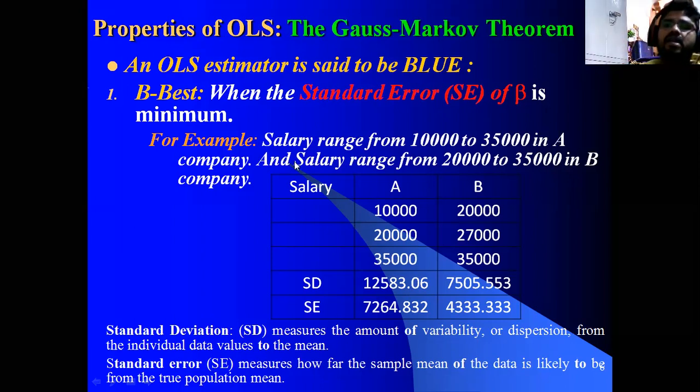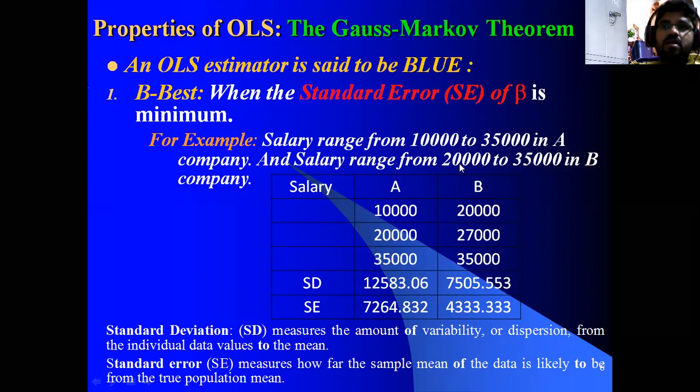And if you attend another interview in another college, after completion of the interview they say that the salary ranges from 20,000 to 35,000. Which college are you going to select? A college? Here, they may give 10,000, they may give 35,000. But in B college, it is 20,000 to 35,000.